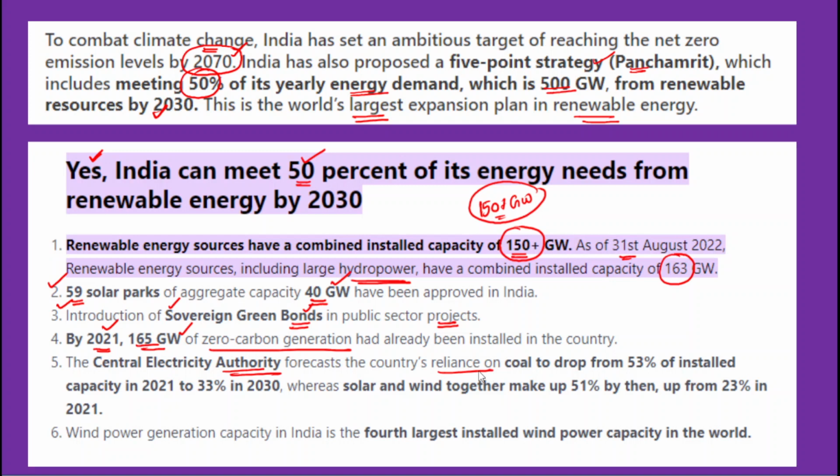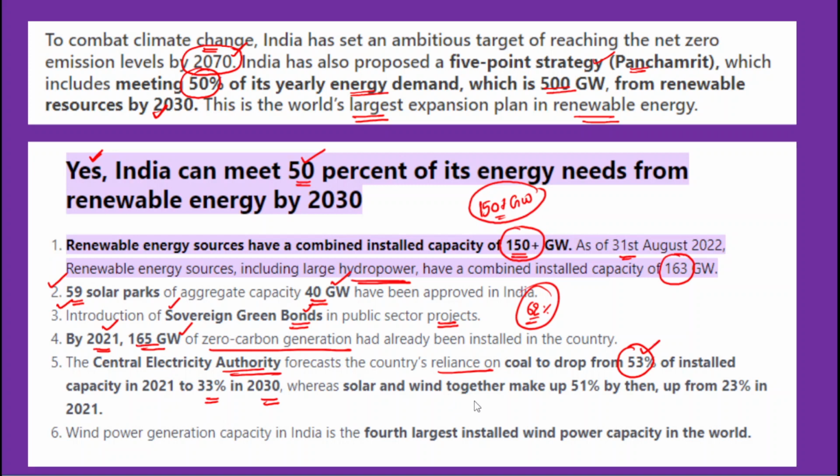For example, we have been generating around 62% of our total electricity through thermal power plants alone. So the Central Electricity Authority has predicted that the dependency on coal would reduce to 53% of the installed capacity in 2021 and 33% in 2030. So our overall dependence on coal would likely decrease.